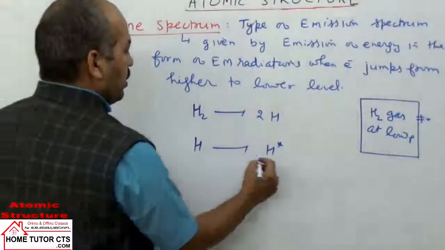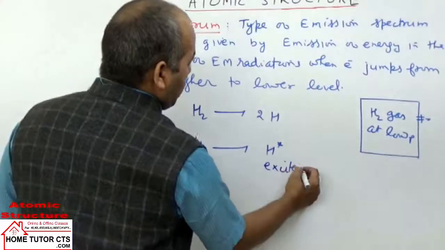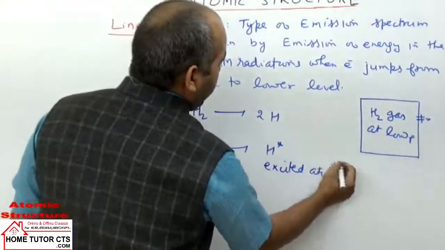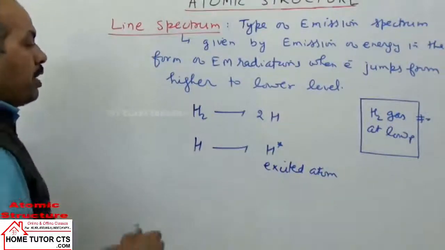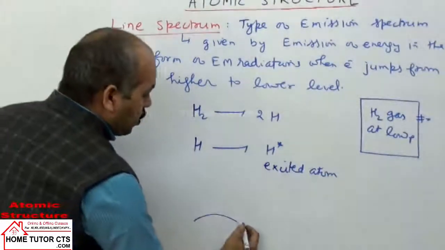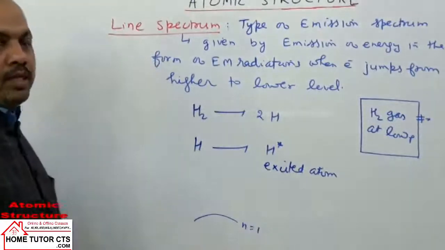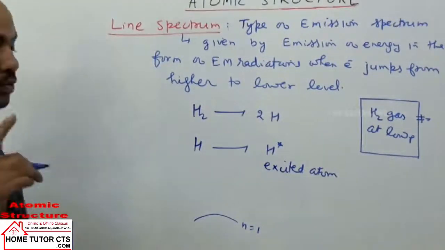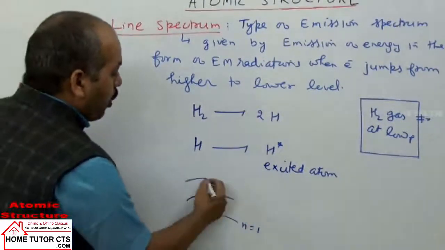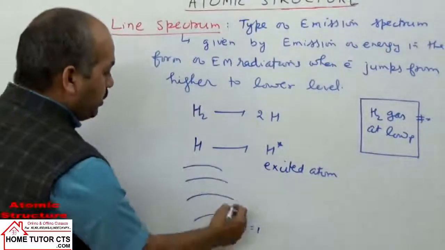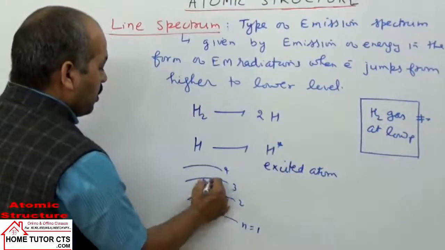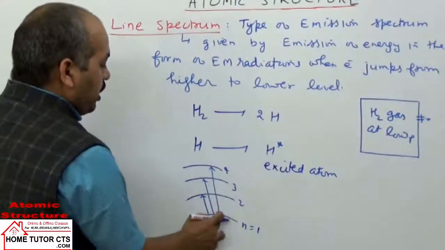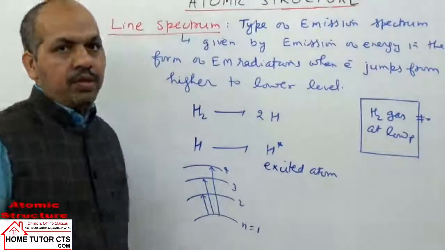Electron is initially in the first orbit. This electron can go to a higher orbit or even go to infinity, depending on the energy that the electron can absorb.